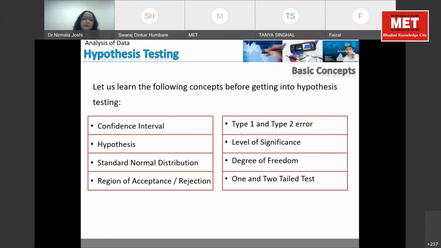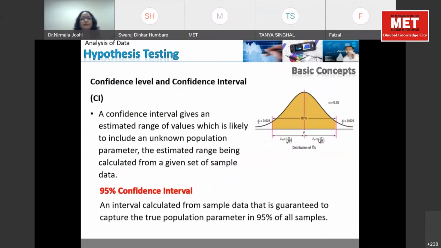So there are 8 important concepts in hypothesis testing. The first is confidence interval. Second is hypothesis, that is your null and alternative hypothesis, which we have already discussed. Then the standard normal distribution, region of acceptance and rejection, type 1 and type 2 errors, and so on. Step by step, we will discuss all. What is confidence interval or level of confidence?